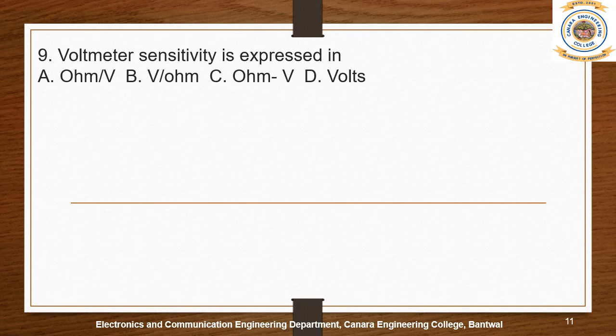So next, voltmeter sensitivity is expressed in terms of what? I think the option is ohm per volt. Yes, ohm per volt. Just like we represent speed in kilometer per hour, or kilometer per minute, or meter per second, here the same thing: how many ohms are required to measure per volt.